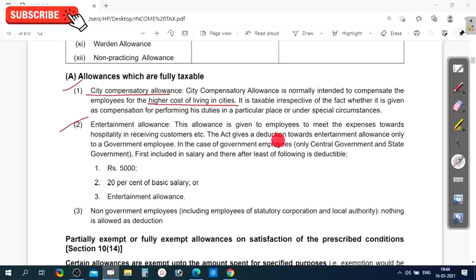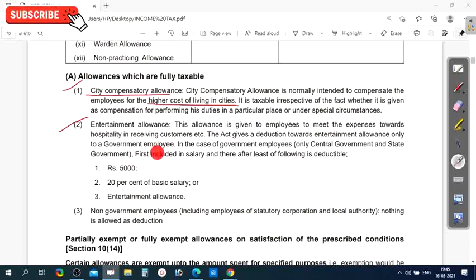In the case of government employees, only central government and state government employees, not other government bodies such as corporation, outsourcing and contract employees. Only central government and state government employees are allowed this deduction.